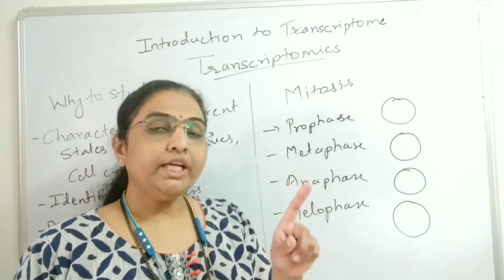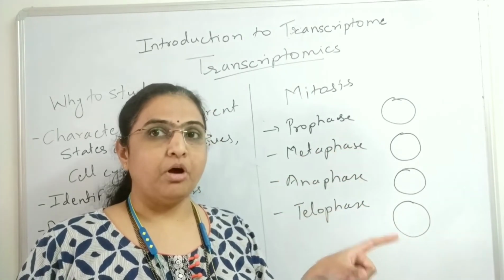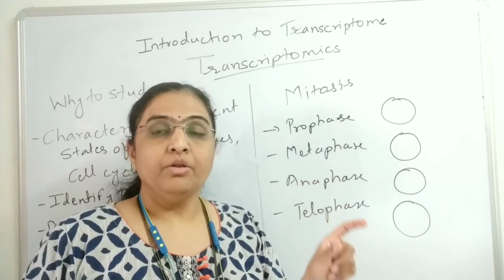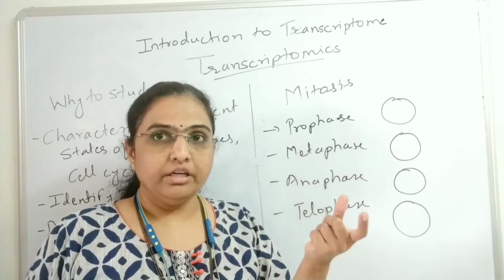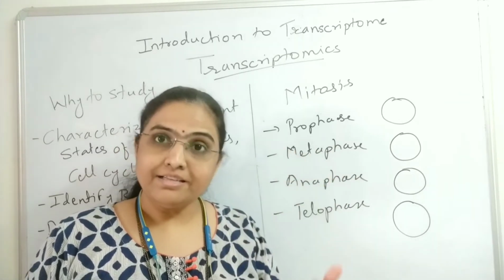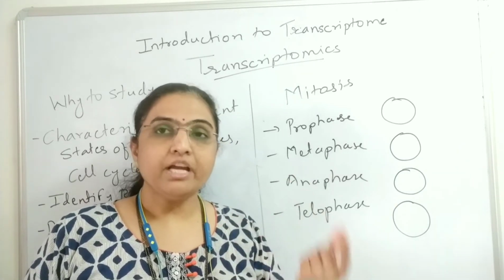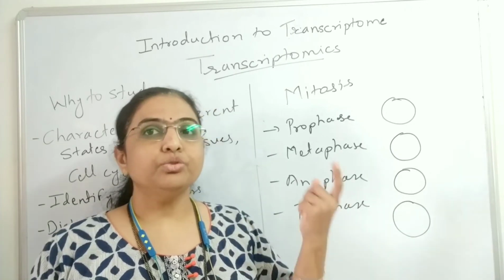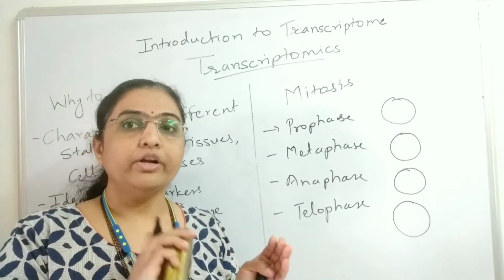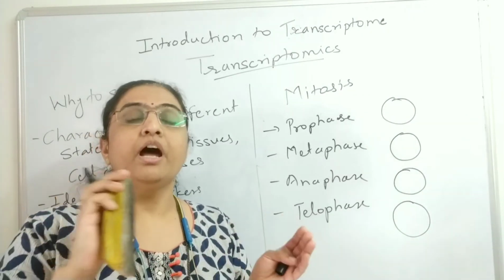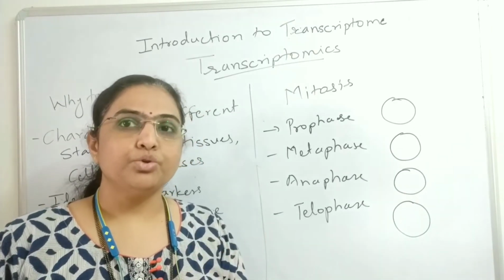So not only do two different types of cells differ in their transcriptome, but the same type of cell at a different time interval, or in various types of environment, also has a variance in the transcriptome. So according to the timeline, according to the environmental condition, and according to the different types of cells, the transcriptome is going to vary.